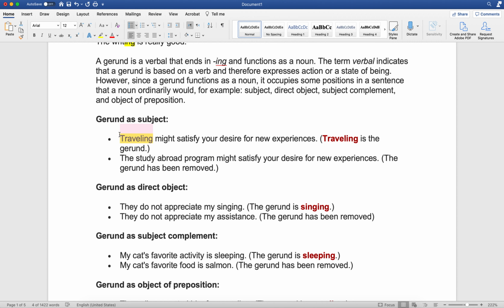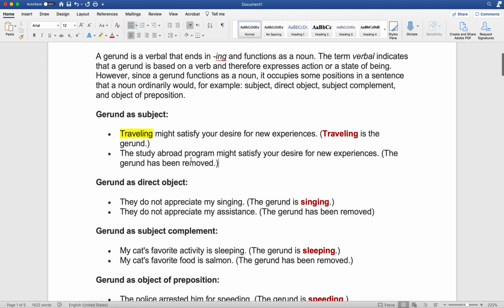Here we have traveling, and although they are not exactly the same thing, we can see how we've removed a gerund and replaced it with an actual noun phrase, and it still kept the same meaning for the entire sentence. So we can use the gerund as a subject and it will still keep the sentence the same.